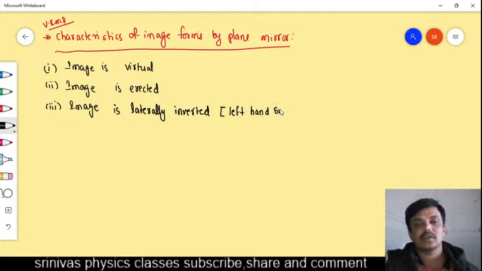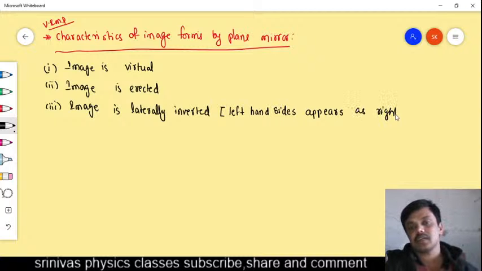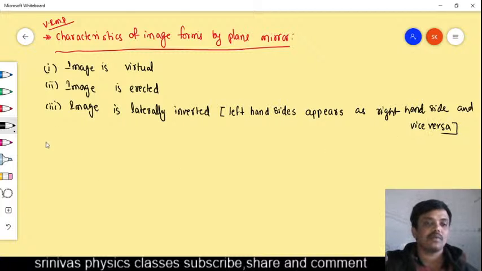That means if you eat with the right hand, in the mirror it appears that you are eating with the left hand, and vice versa. This is laterally inverted.